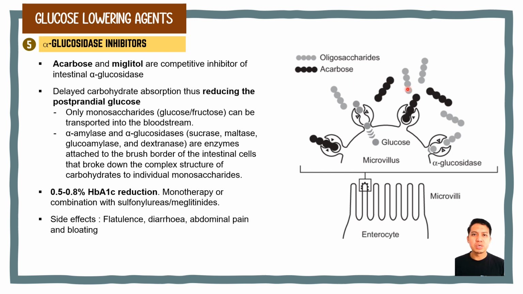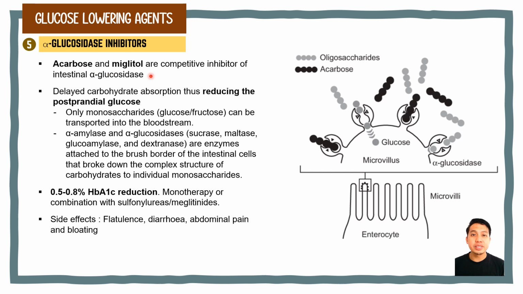Complex starch, oligosaccharides, and disaccharides must be broken down into individual monosaccharides by alpha-glucosidase that is present on the brush border of the intestinal cells. Alpha-glucosidase enzyme consists of sucrase, maltase, glucoamylase, and dextranase. Only monosaccharides, which are glucose and fructose, can be transported out of the intestinal lumen and into the bloodstream.